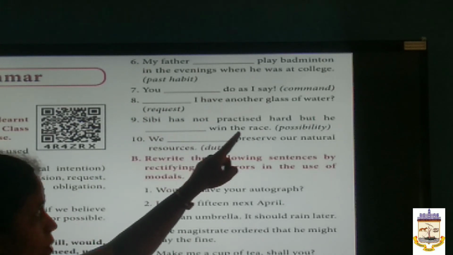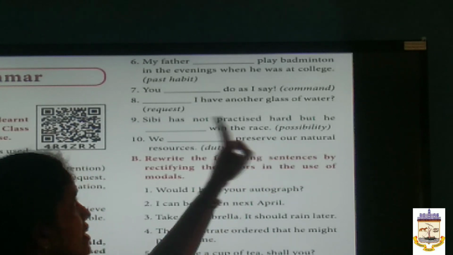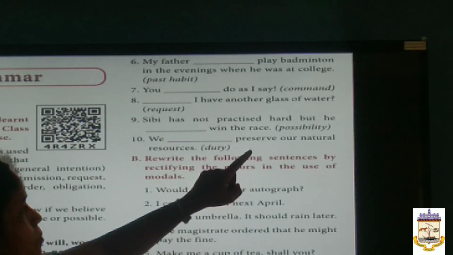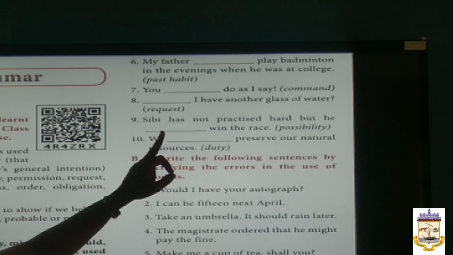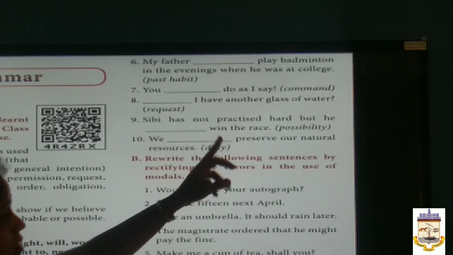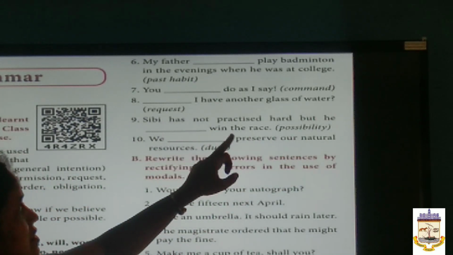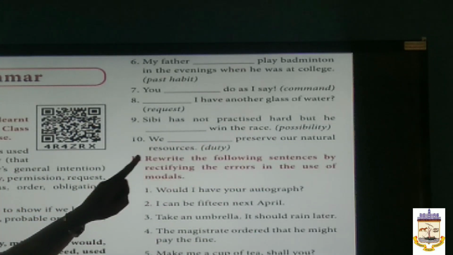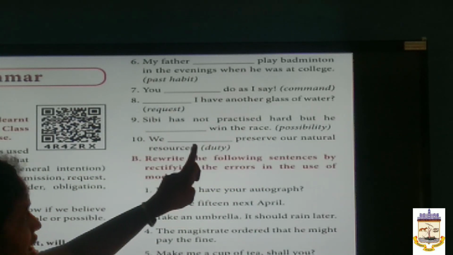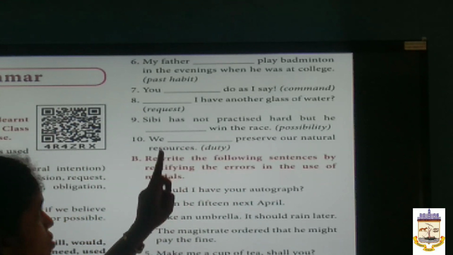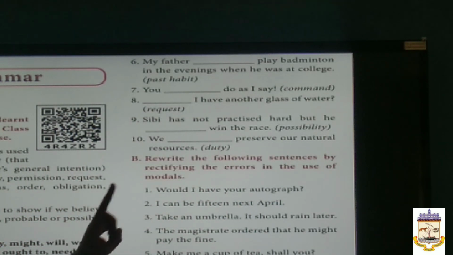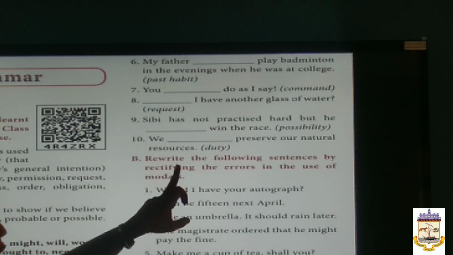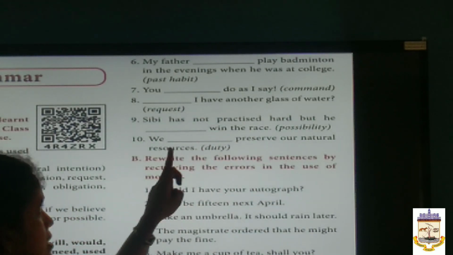Sibi has not practiced hard, but he dash win the race. Possibility. Sibi has not practiced, but he may win the race. For possibility, we use the modal may. We dash preserve our natural resources. Duty. This is our duty. We ought to preserve our natural resources.